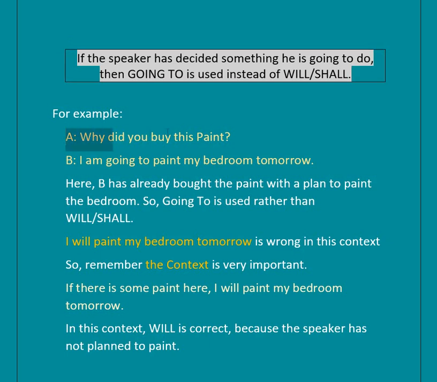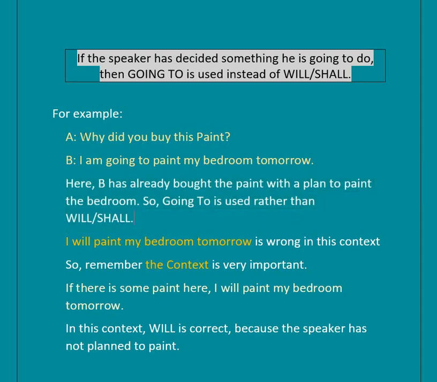A asks, why did you buy this paint? And B answers, I am going to paint my bedroom tomorrow. Here, B has already bought the paint with a plan to paint the bedroom. So, going to is used rather than will or shall.